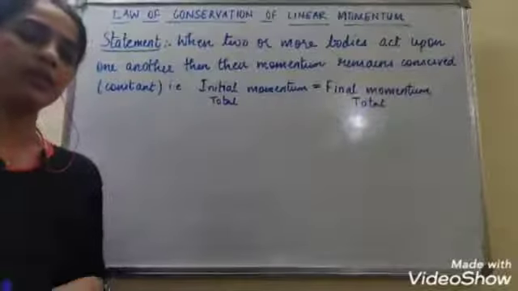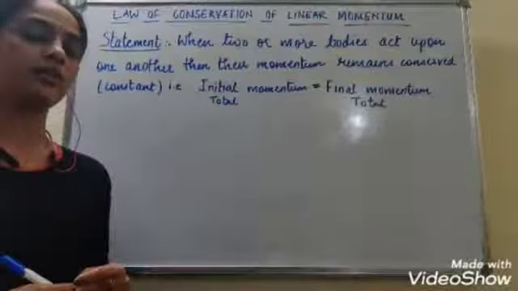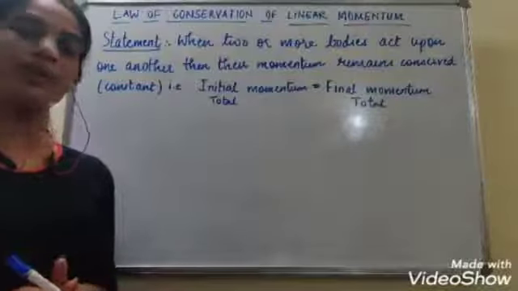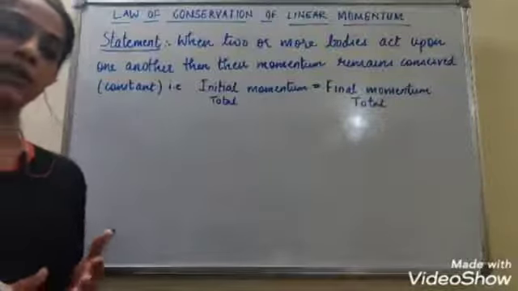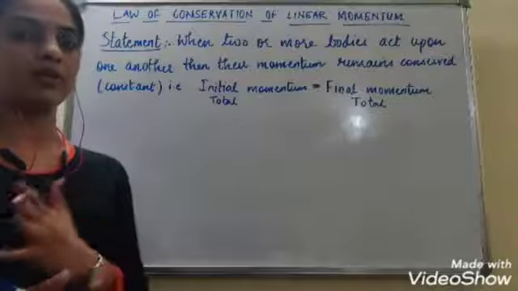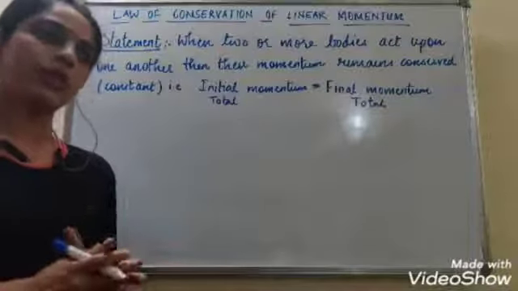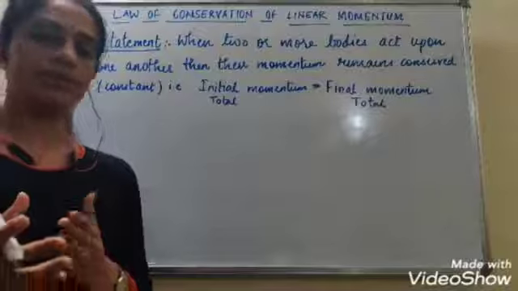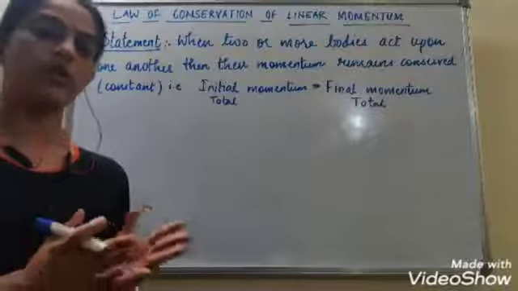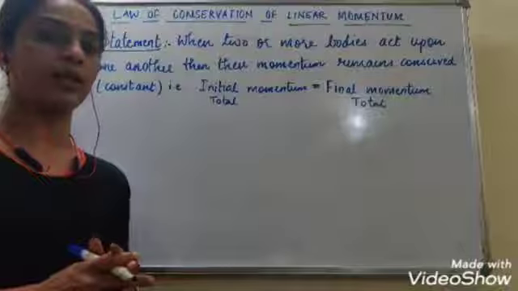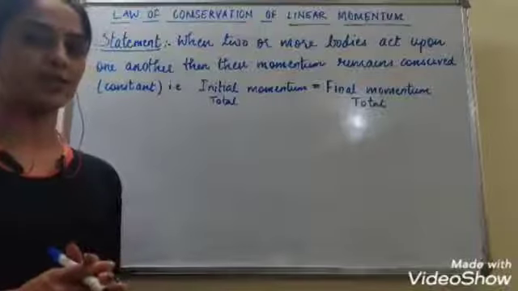Hello dear students. So we finished studying 3 Newton's laws of motion. What was Newton's first law of motion? It was that every body at rest will continue to remain at rest based upon the law of inertia, that a body at rest will continue to be at rest, or a body in motion will continue to be in motion unless and until acted upon by an external unbalanced force.